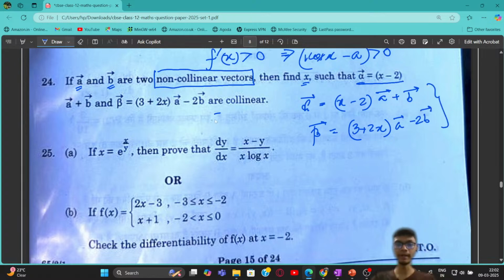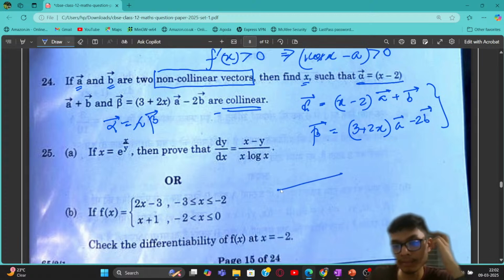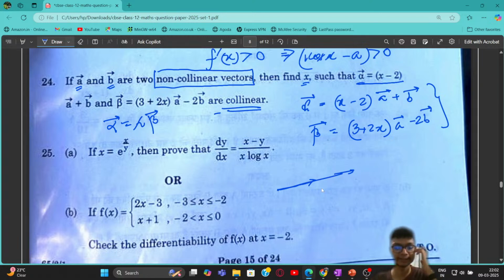To discuss the collinearity condition for these vectors, let's recall what the collinearity condition is. It is that I am able to write one vector as some constant times another vector, or whenever they lie along the same direction, the collinearity condition is satisfied. Simply put, one vector overlaps another vector. It's a simple criterion for collinear vectors.